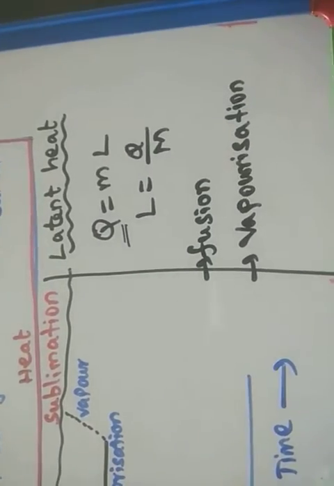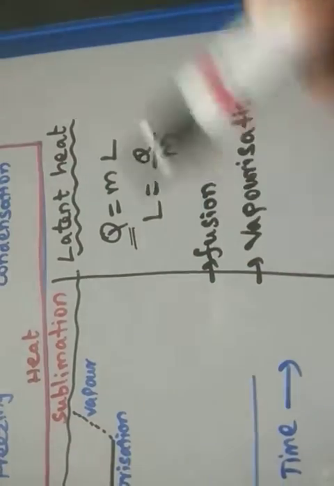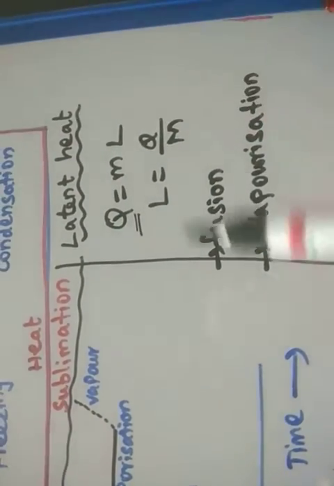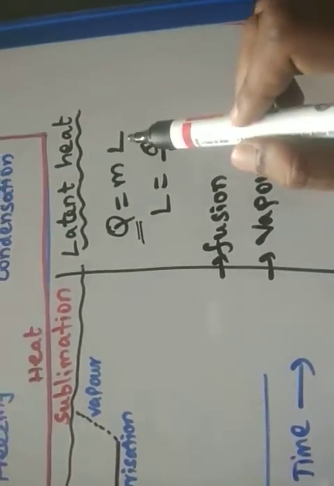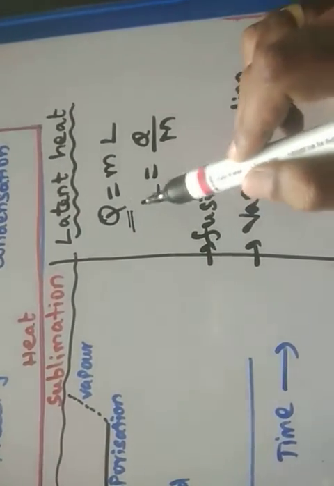Ice will become liquid, then liquid will become gas. So the amount of heat required to change the state of a unit mass of a substance is called latent heat.